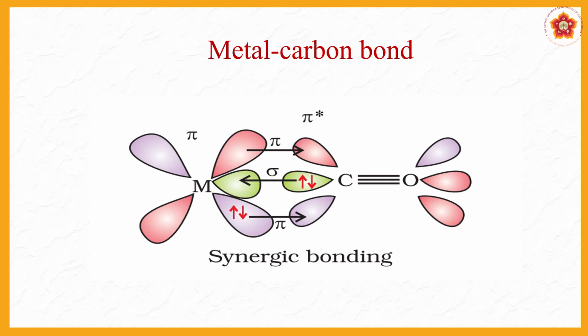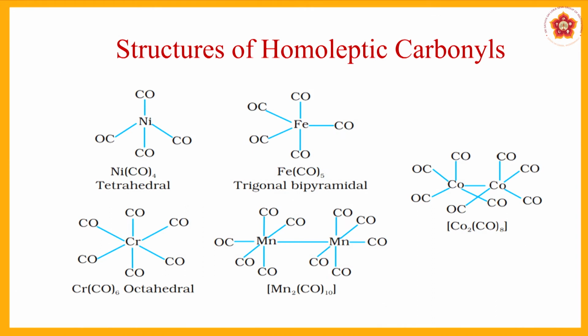The other term is synergic effect or synergic bonding, where the electrons of the d metal atom are given to the ligand, and that ligand will have the empty orbitals which can accommodate them. So, some of the structural aspects of these homoleptic carbonyls: tetrahedral looks more or less similar to the CH4 methane structure that we had studied. Trigonal bipyramidal is the structure of the iron carbonyl group.